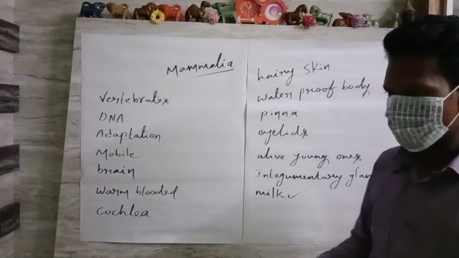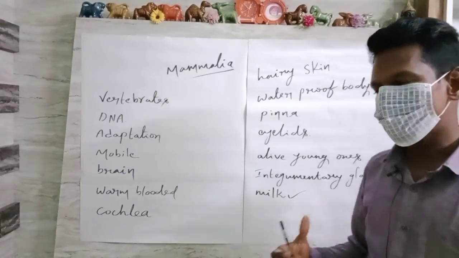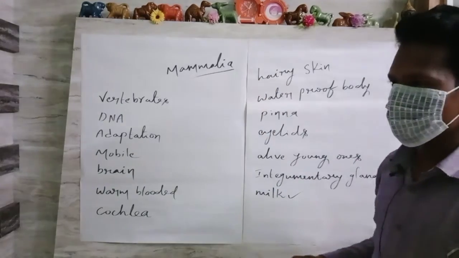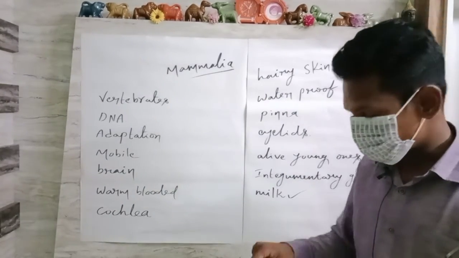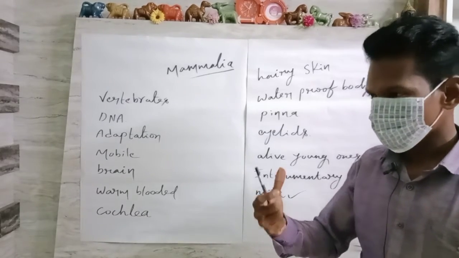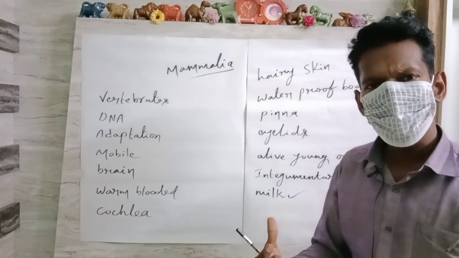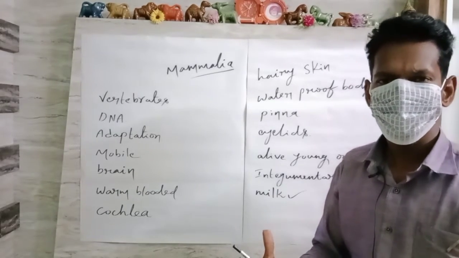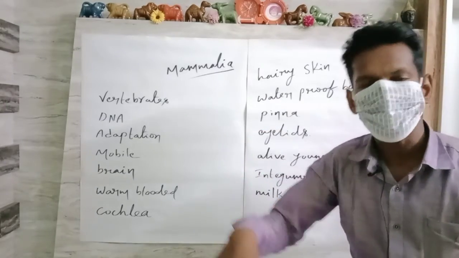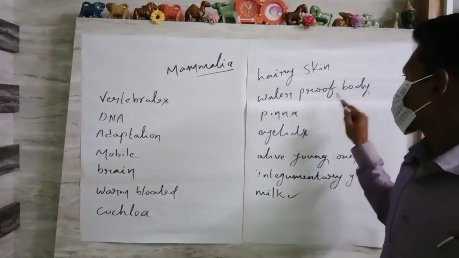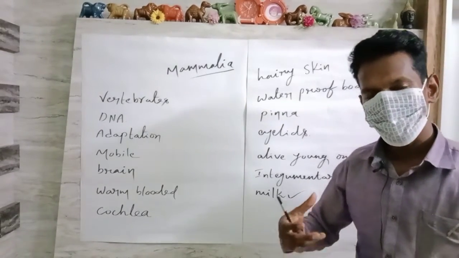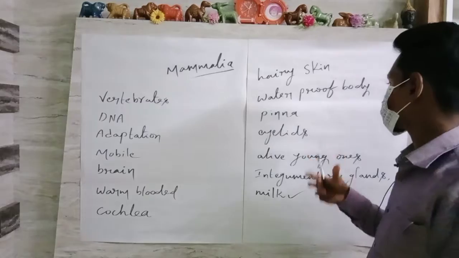Waterproof here is not like an umbrella; waterproof in the sense of tolerating water. Especially aquatic mammals, or whatever lives inside the water, have bodies with the capability to withstand the water while living inside their aquatic habitat. That is called a waterproof body, in the sense of withstanding to survive in the water.